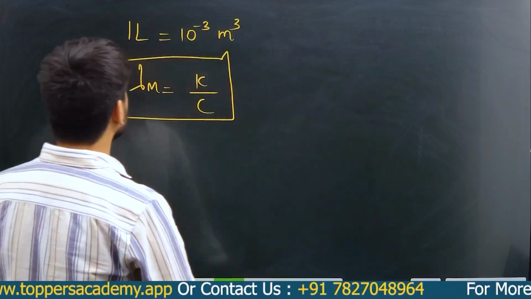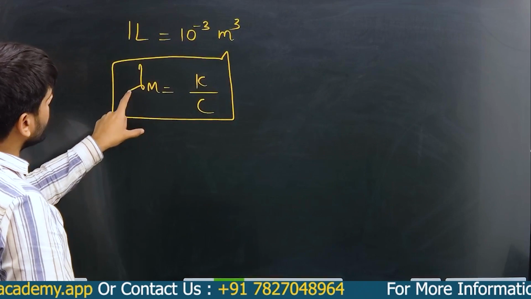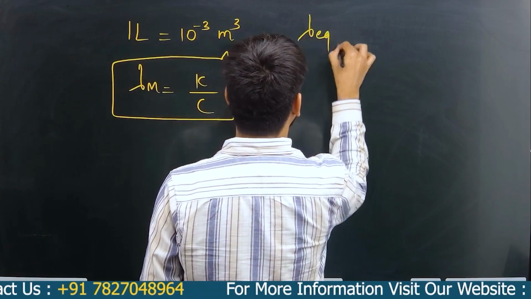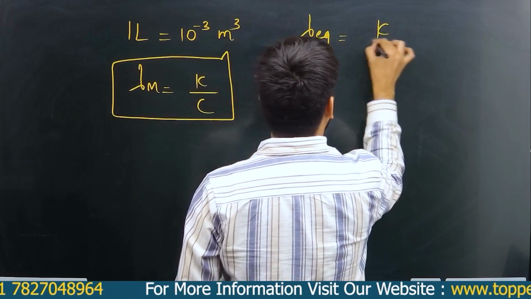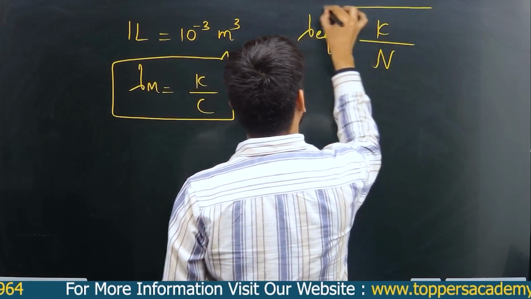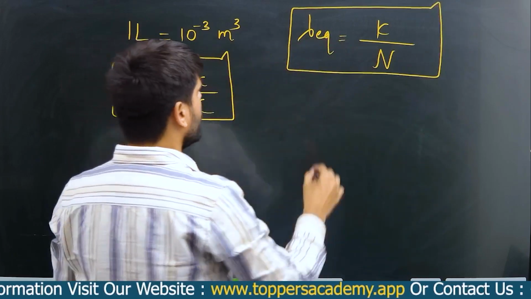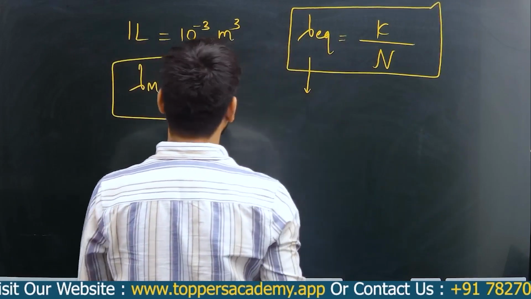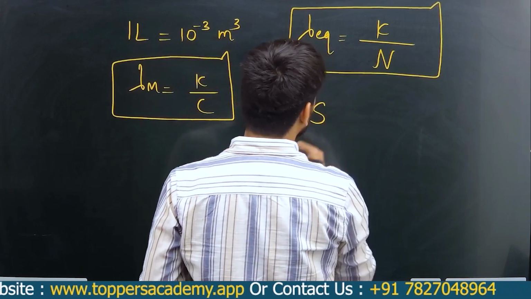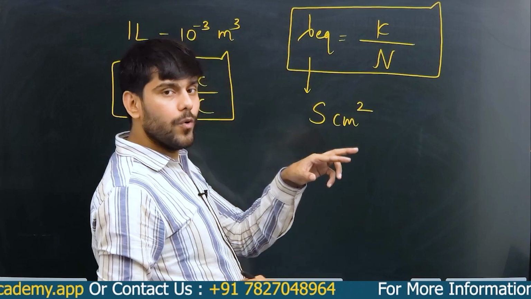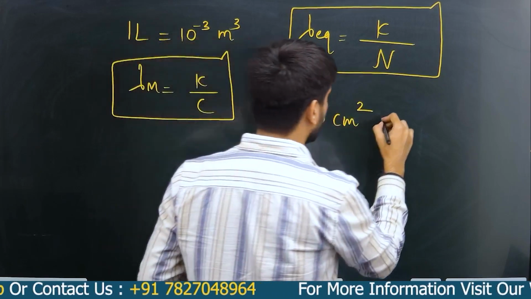Now, similarly, just like molar conductance, we have equivalent conductance, which is equal to kappa upon normality. And if I ask you what is the unit of this equivalent conductance, then this is Siemens centimeter square, and instead of per mole, you have per gram equivalent.